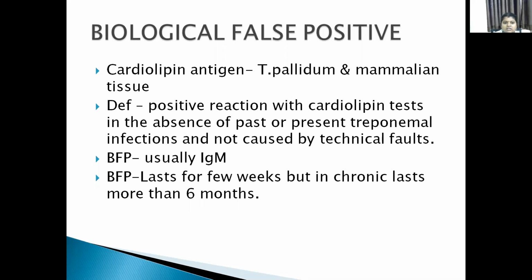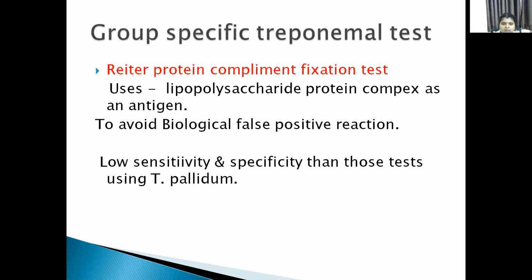Another important characteristic feature is that these biological false positive reactions are mainly due to IgM, whereas the antibody produced in Treponema pallidum infection is characterized by IgG. This is about the biological false positive reactions.